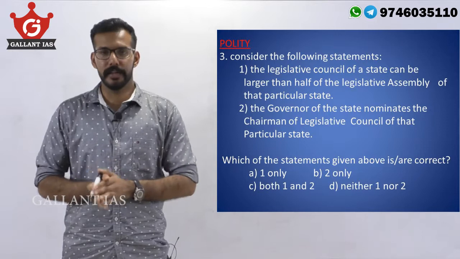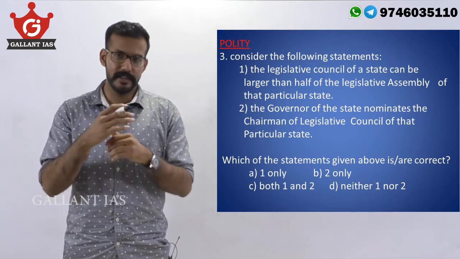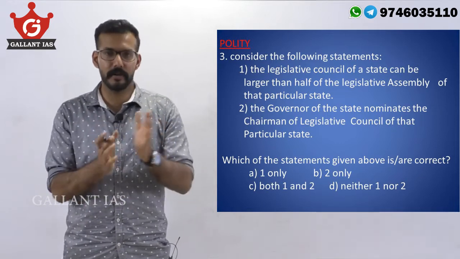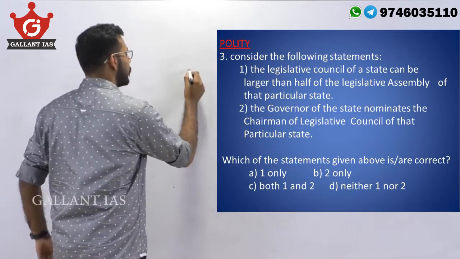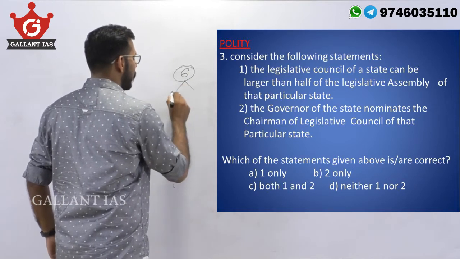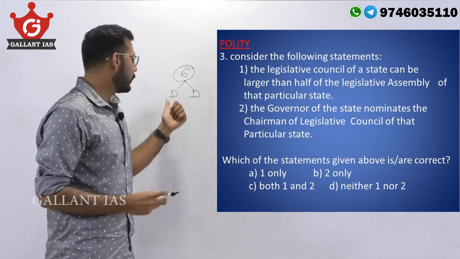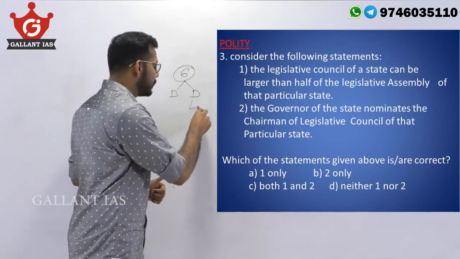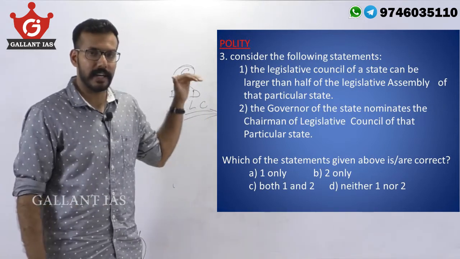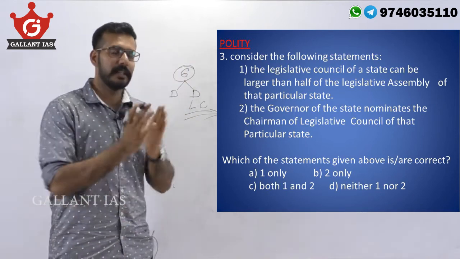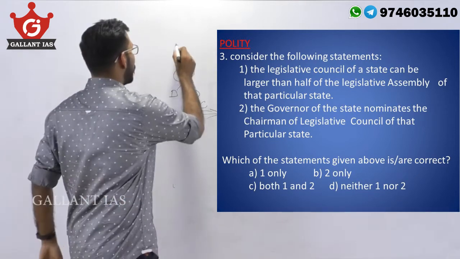Now, in the normal situation, a state in India has only one chamber. A unicameral system is followed, where there is only one chamber called the Legislative Assembly. But in exceptions, in India there are 6 states with 2 chambers, upper and lower. They all have legislative assemblies, and these 6 states have legislative councils. These are the upper house in a bicameral state system. And the power to create a legislative council is vested with the Parliament under Article 169.